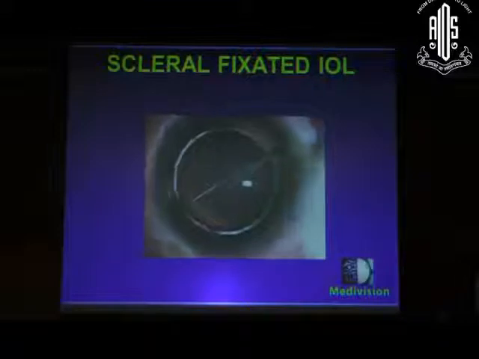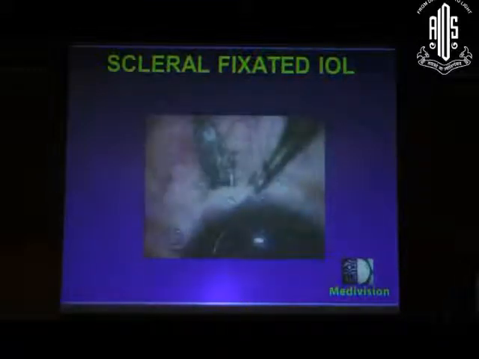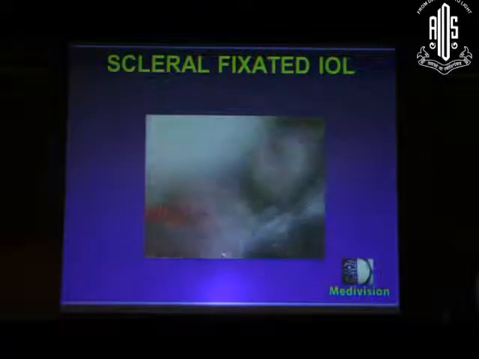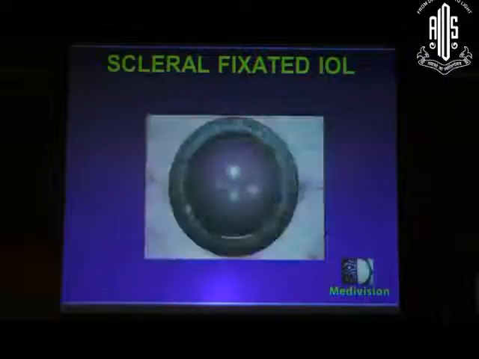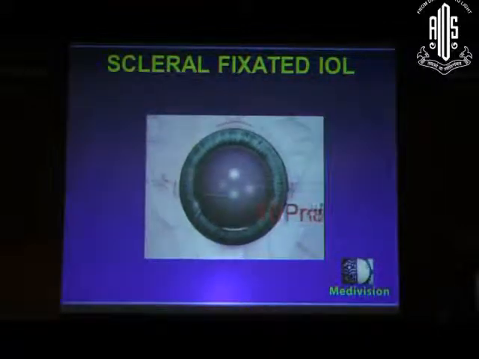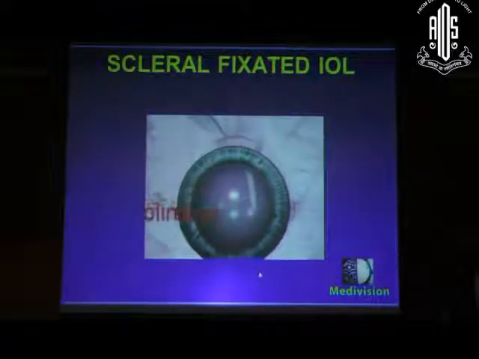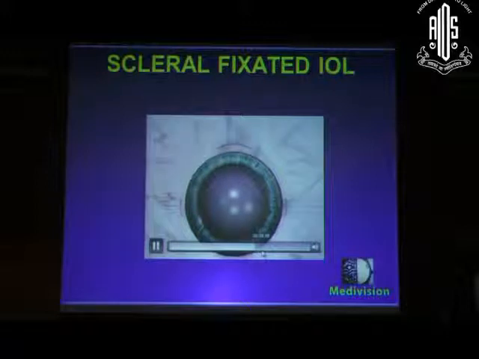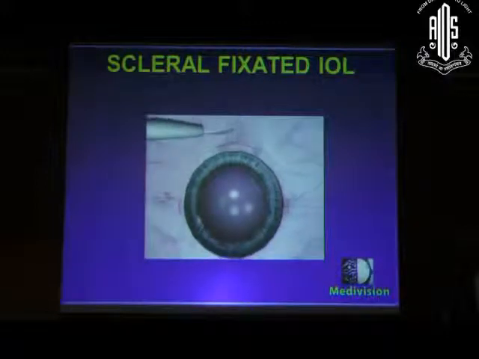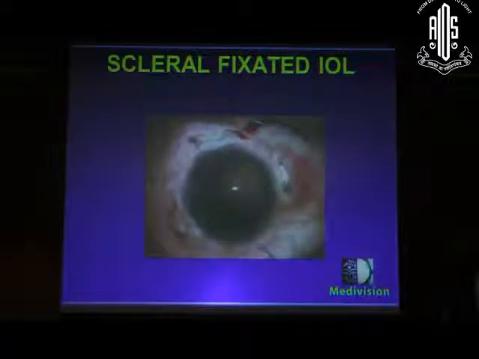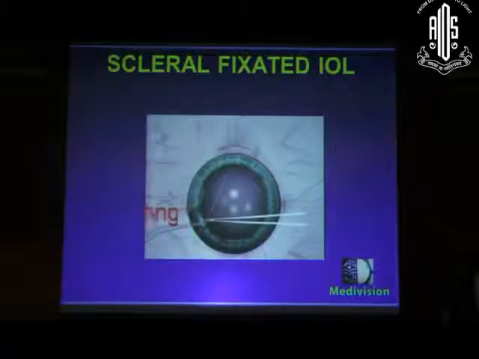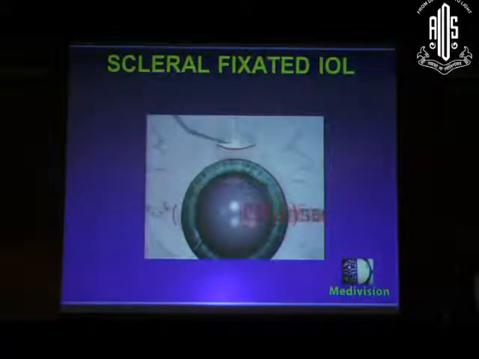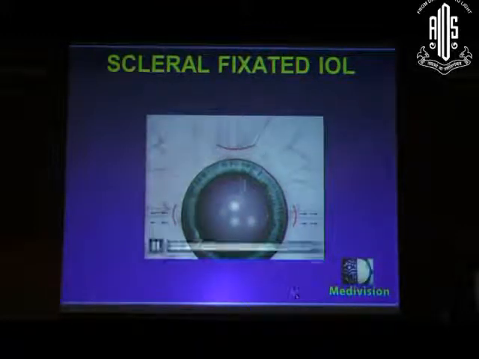Once the suture is passed, in this case after entering through the main incision, we are doing a lens aspiration. After the lens is aspirated, we go ahead with the exteriorization of the suture. The suture is exteriorized, then it's cut into two halves. Then the rigid IOL is sutured to the sutures. The rigid IOL is placed into the eye, and the sutures are tied.